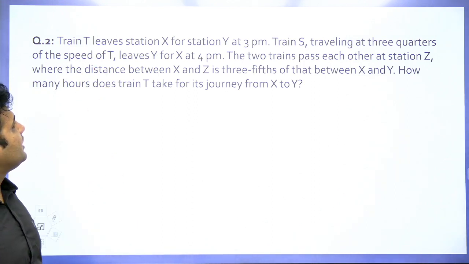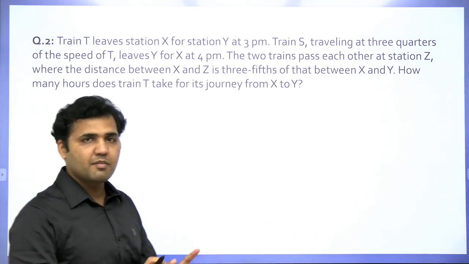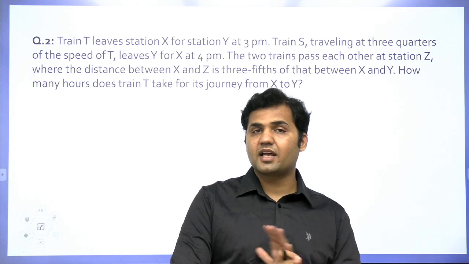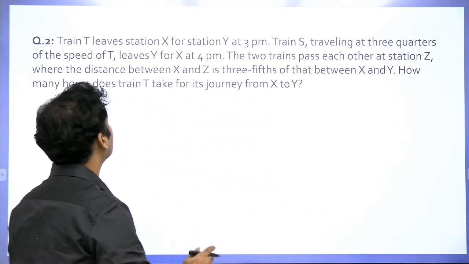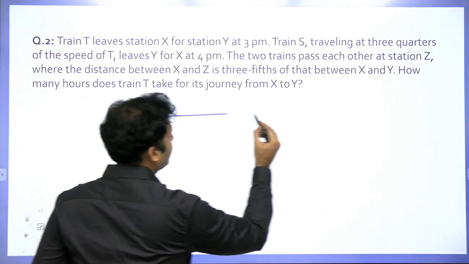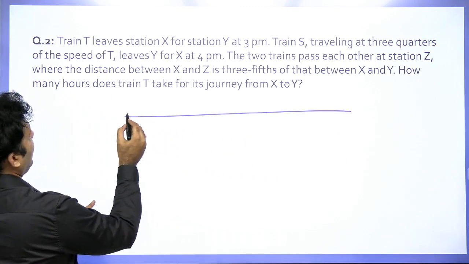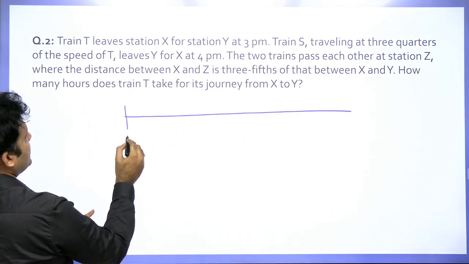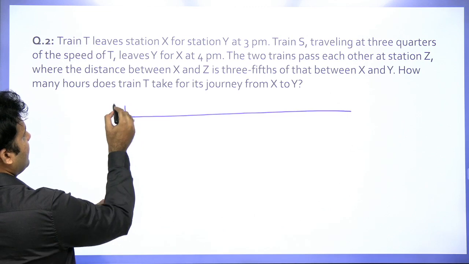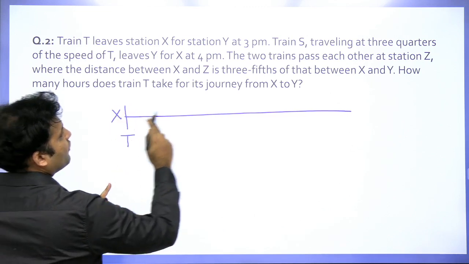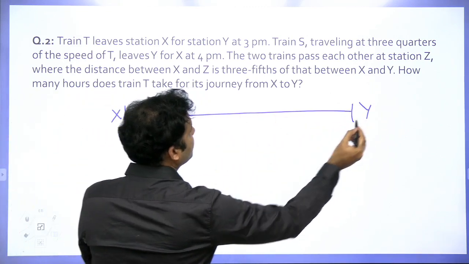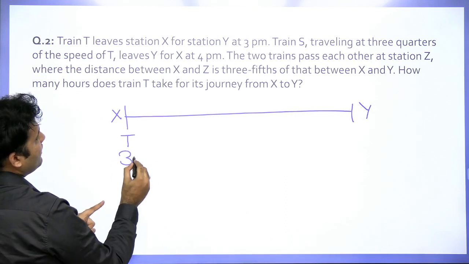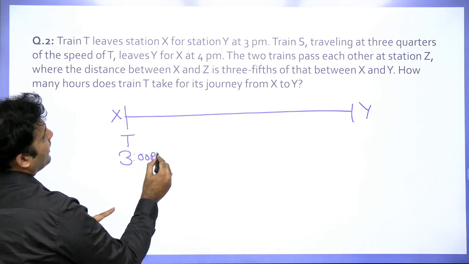A train T leaves station X. Again, first we will make a small structure of the question so that I don't have to read the statement again. Okay, let's make a structure of it, guys. You see that we have the location: train T leaves station X. This is train T leaving the station X for station Y. Let's say this is station Y, and this train T is leaving at 3 p.m.